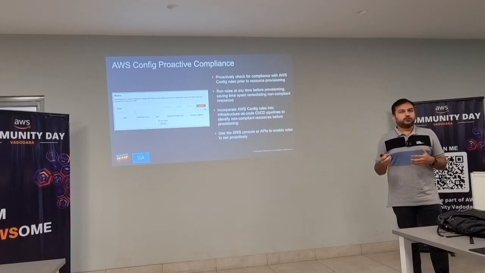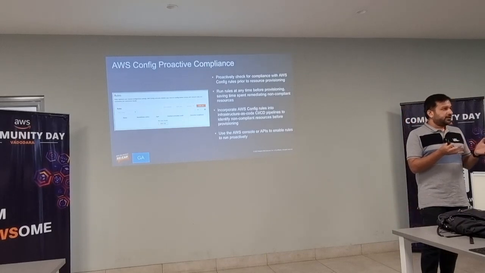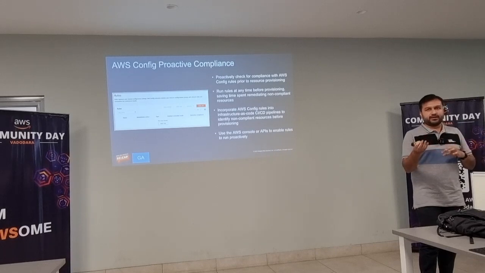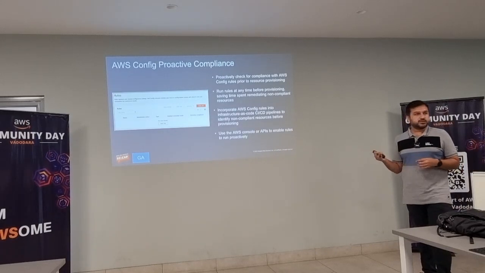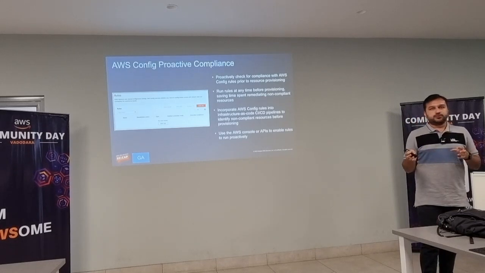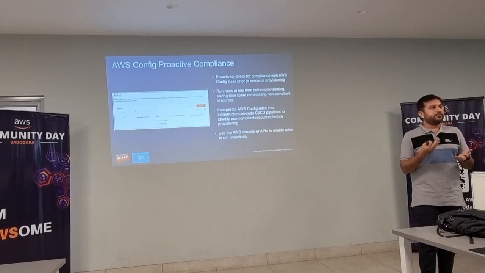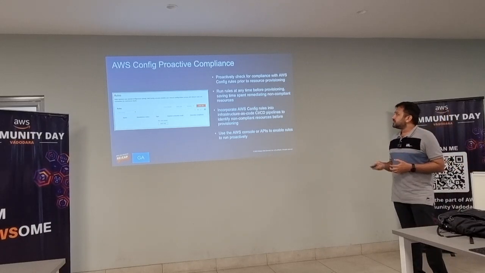We do not want to first provision the infrastructure and only afterwards search whether it is compliant or not. We'll check before provisioning it, like in a CI/CD pipeline or anything, right? It uses CloudFormation hooks for this. So while provisioning the infrastructure, it will tell us that this thing is not compliant, and it will not provision that particular resource. So this is AWS Config proactive compliance.